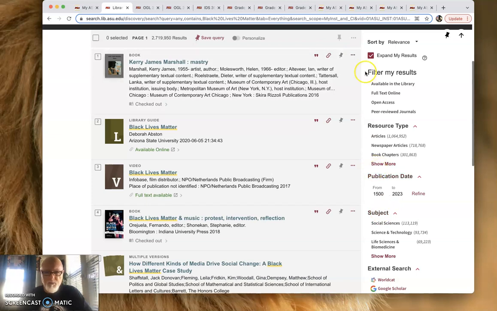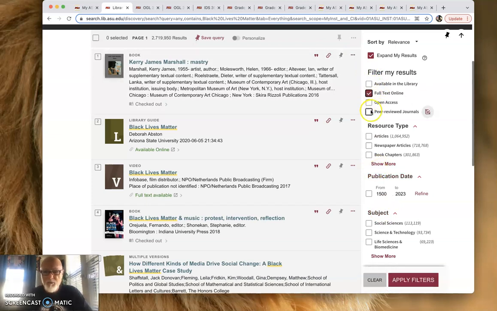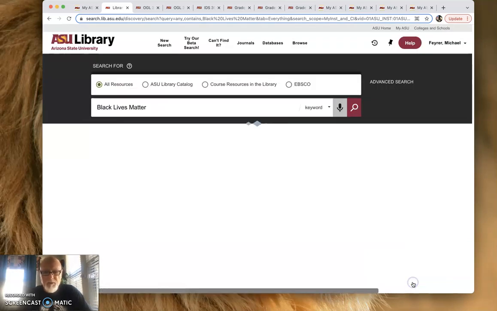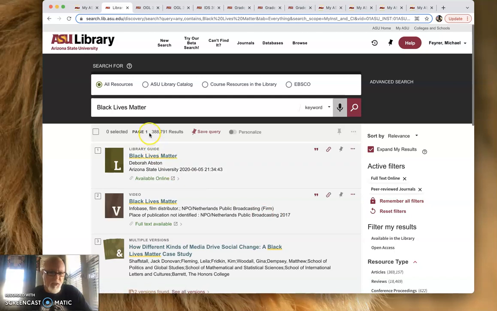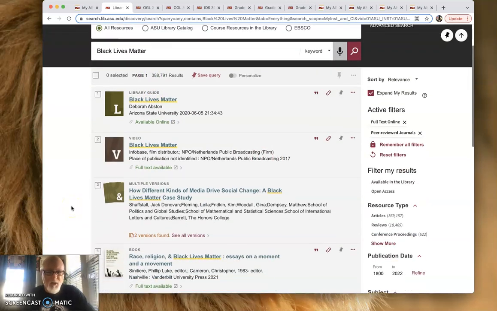See, that opened up. Let's do full text online, peer-reviewed journals. You got it. That's peer-reviewed. Okay? That means you're not messing around thinking, is this a peer-reviewed thing? And you're getting it all online. So you don't have to worry about, do I have to go to the library to get it? Do I have to pay for it to get it? How do I get it? Apply filters. Let's see how many are left. Oh, only 388,000.